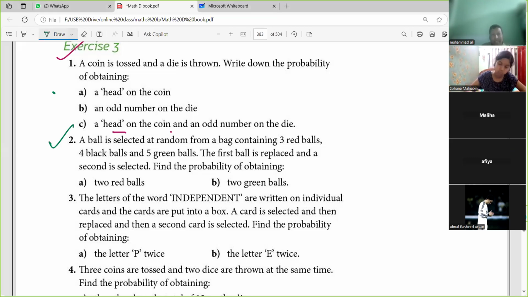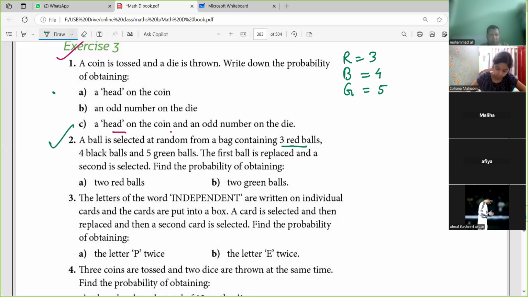A ball is selected at random from a bag containing 3 red balls, 4 black balls, and 5 green balls. So 3 red, 4 black, 5 green.